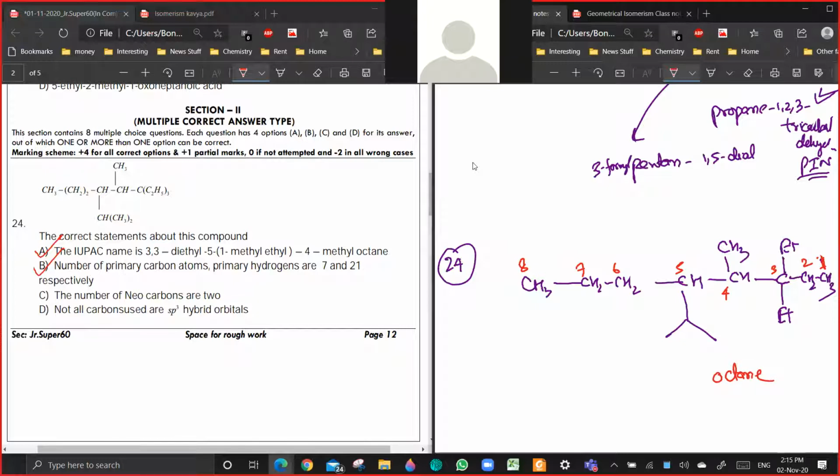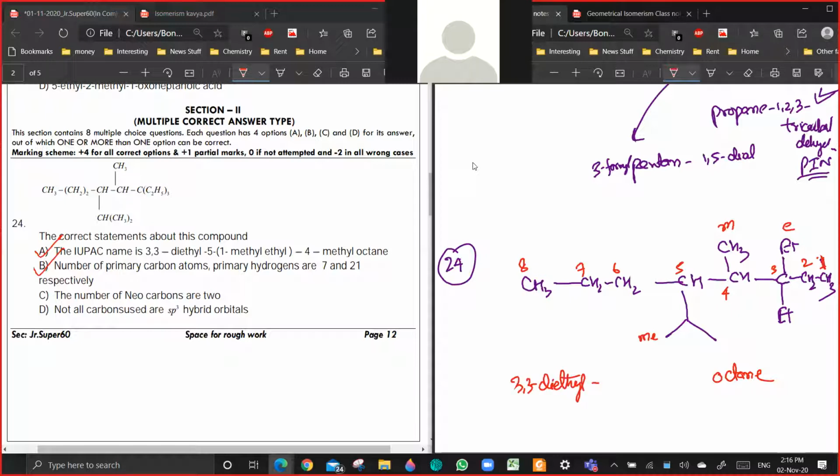But now when we are talking about substituents, you have 4 substituents in this parent chain. You have ethyl, methyl, and isopropyl or methylethyl. So E, M, and M, E. So E will come first. So it's 3,3-diethyl.